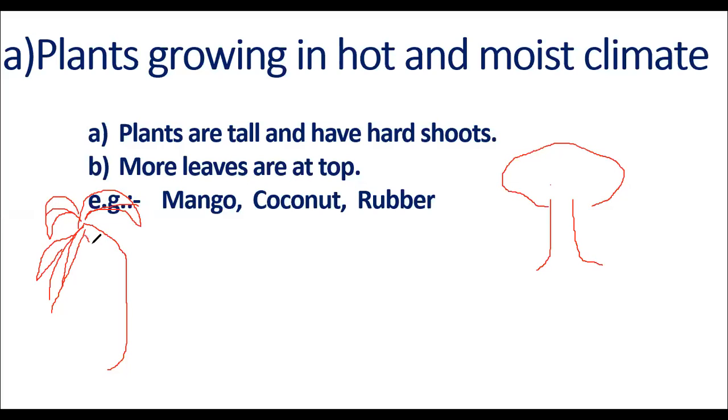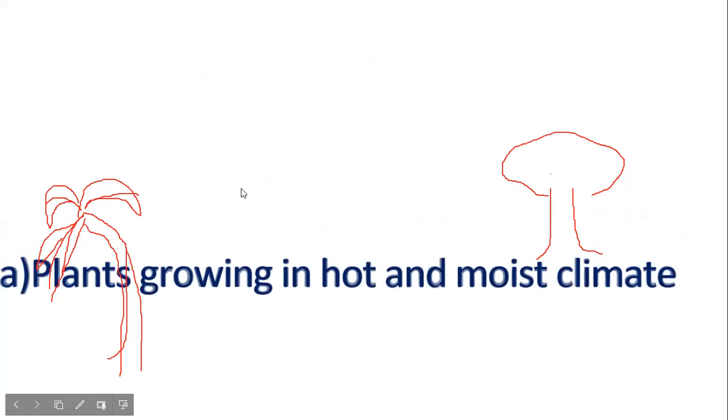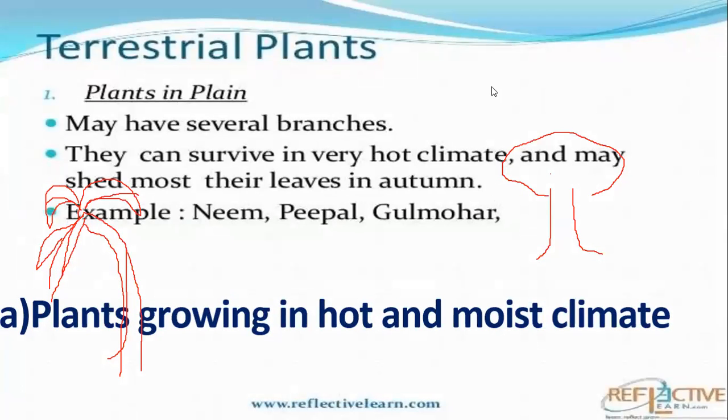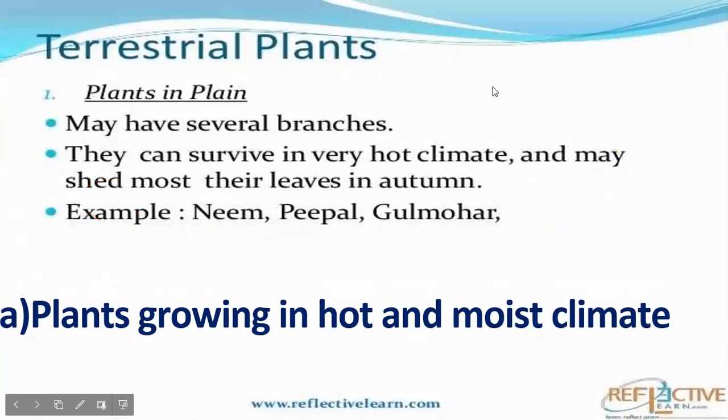The coconut tree shape is this, and in this plant also the top part has more leaves to absorb more sunlight. In this way, these are the main characteristics of plants, and they need a large amount of water also.